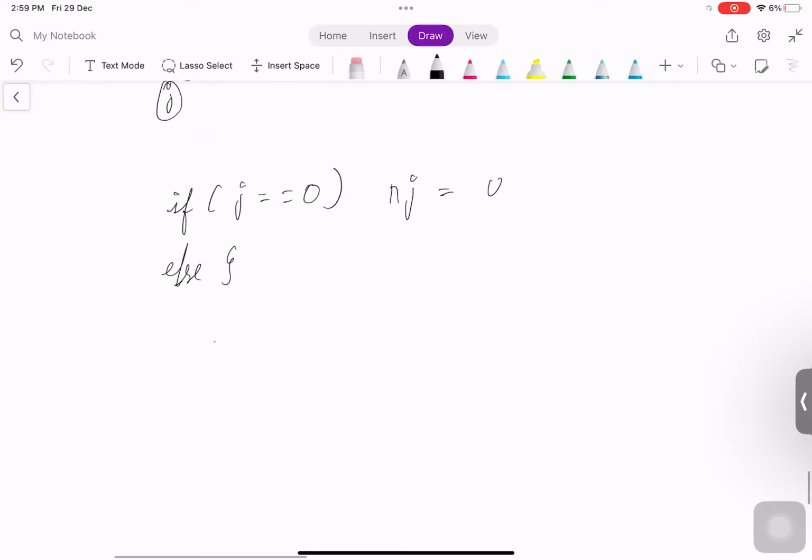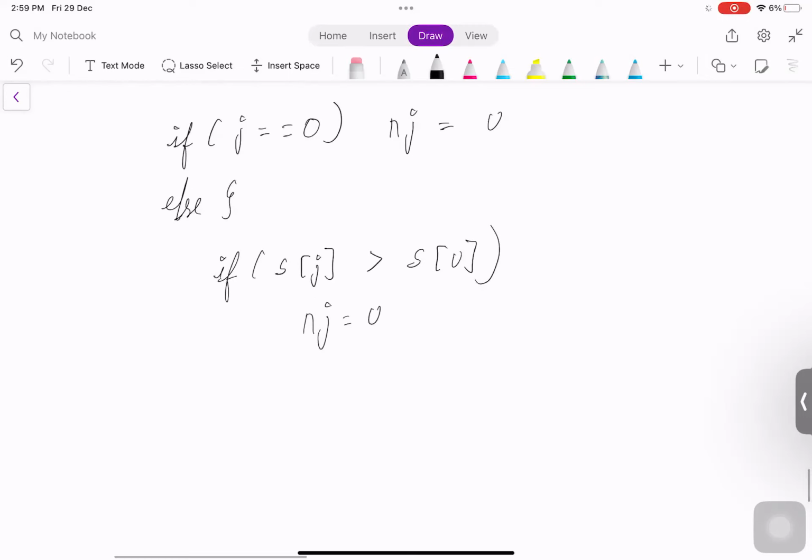This will only occur when we are at node 1. Now, if we are on another node, it depends on which bike has the smallest slowness factor. If the jth bike has a greater slowness factor than the Uth bike, then the next J would be U, right? Because for him, money doesn't matter. No matter, he can purchase all the bikes.